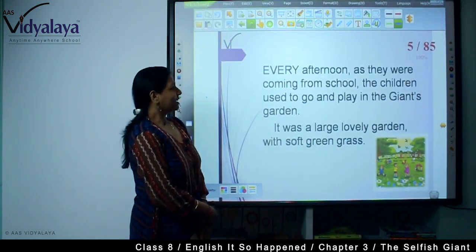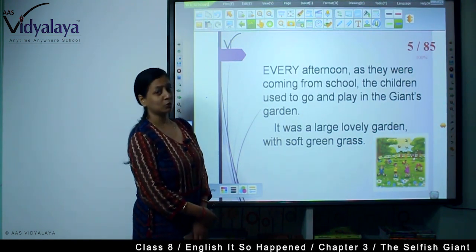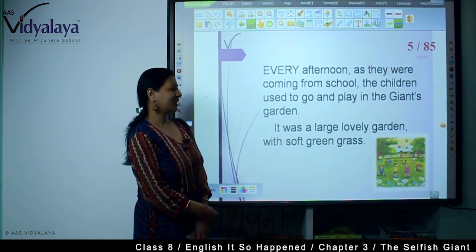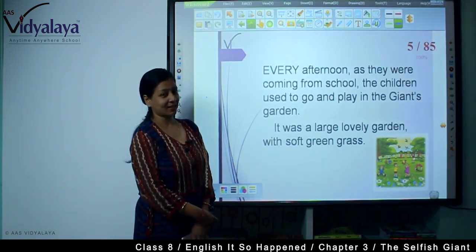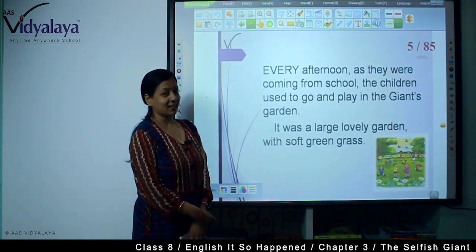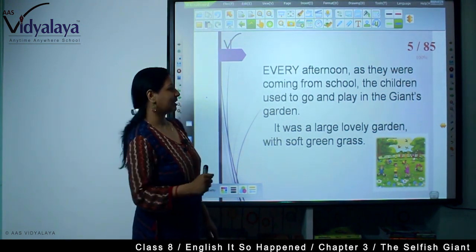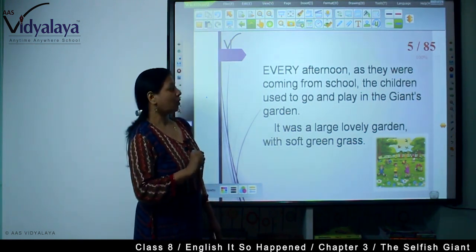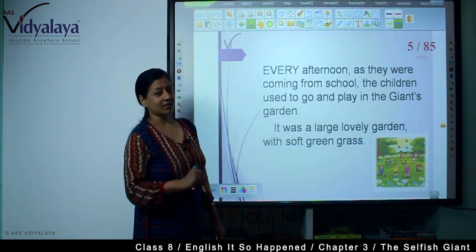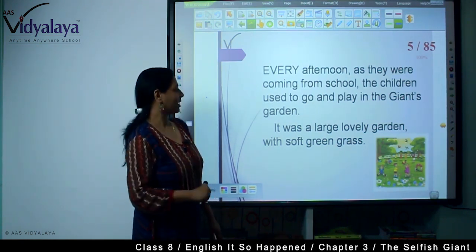Every afternoon as they were coming from school, the children used to go and play in the giant's garden. See, garden and children are very closely related to each other, because where there is a garden you will find children. The giant's garden was very beautiful, so all the children, after returning from school, used to go to the garden to play.